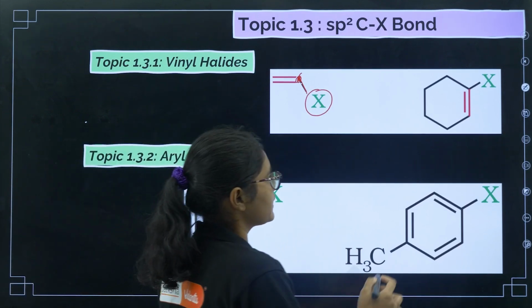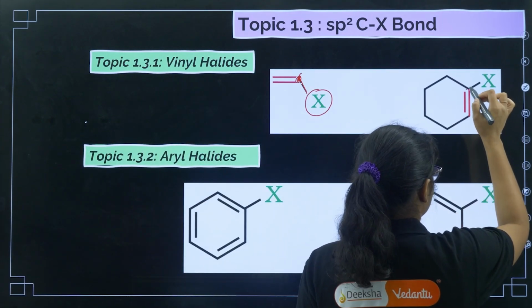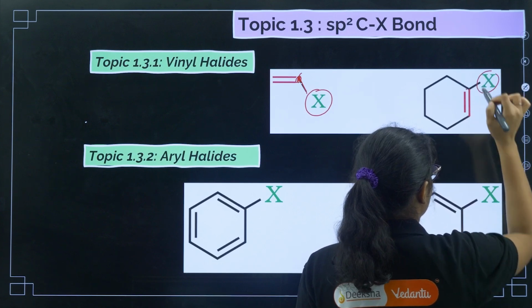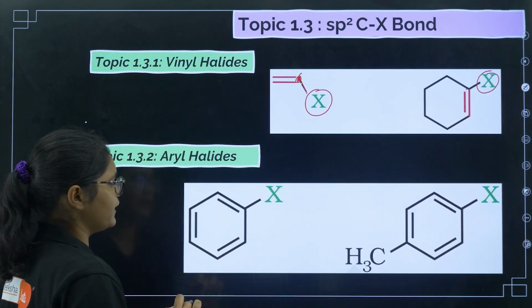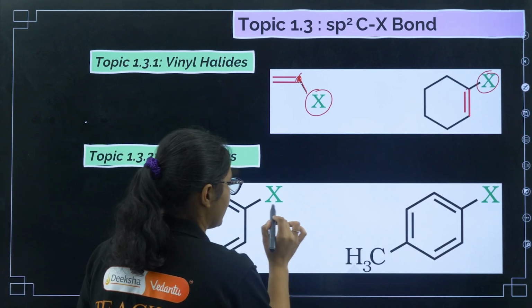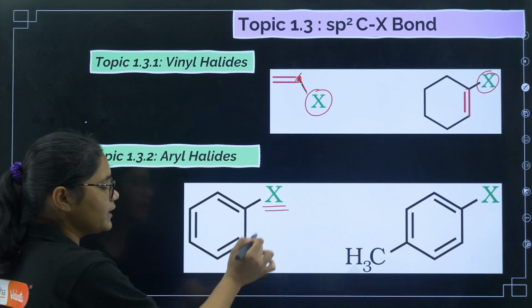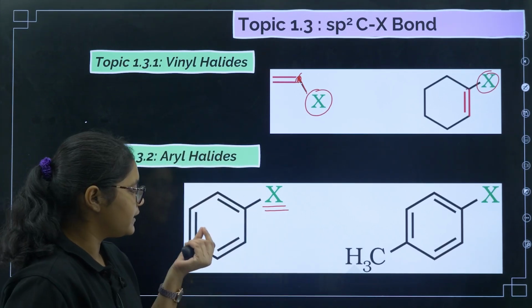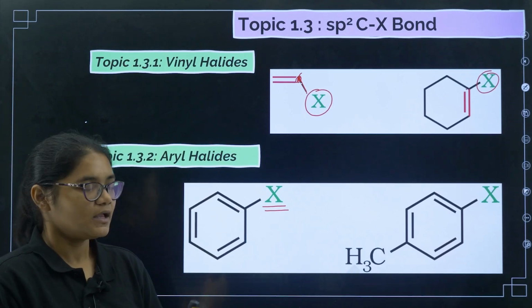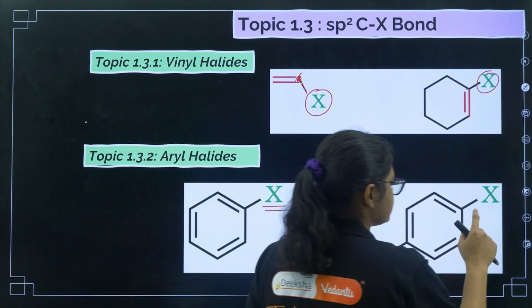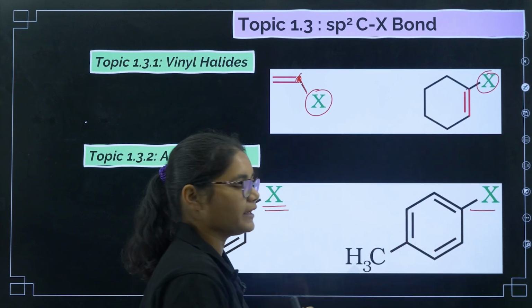The sp2 carbon containing the halogen is called a vinylic carbon. Now aryl halides means the halogen is directly attached to the aromatic ring. This is also an example of aryl halides.